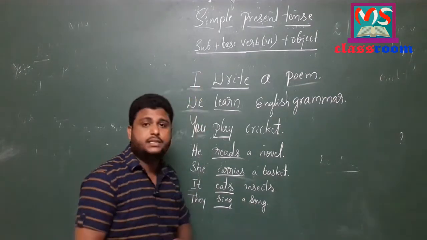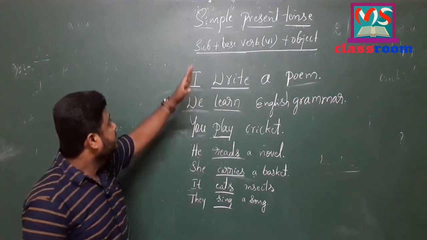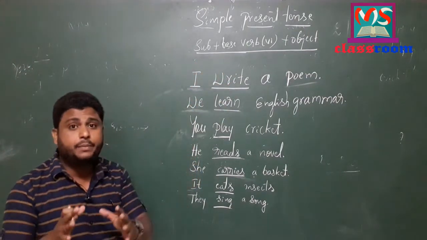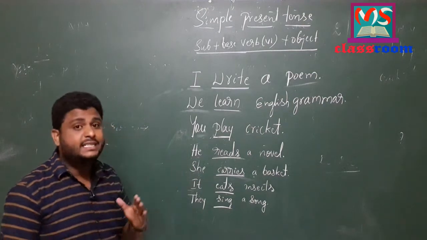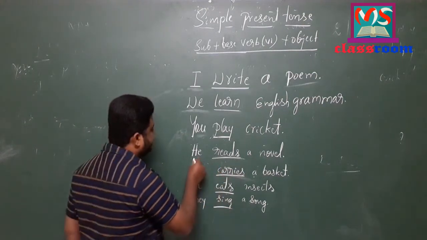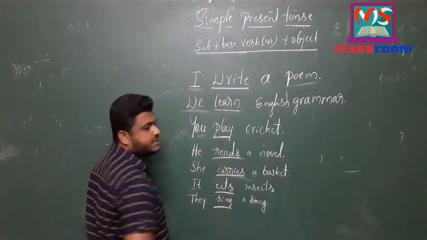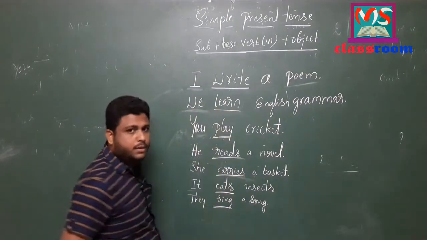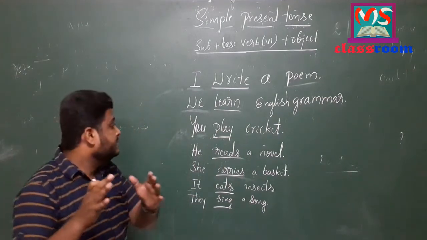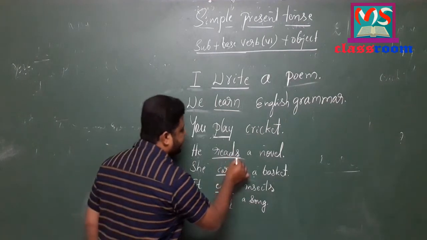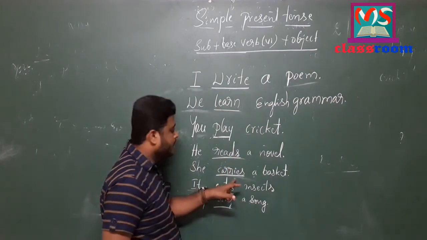So these are all the things related to the simple present tense, and you have to keep it in your mind that only in simple present tense we have to change the main verb. That is, when the subject is singular, the verb is also singular. When the subject is plural, the verb is also plural. Then how to make singular and plural subject, that I have already told you, by adding s, es or ies to the main verb.